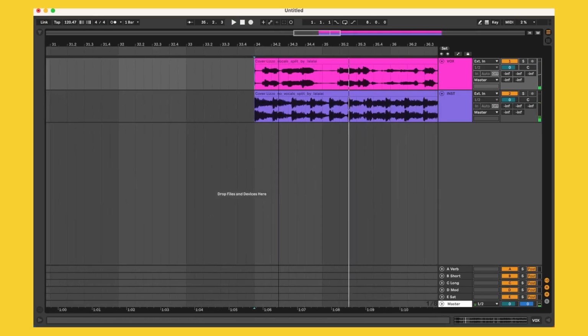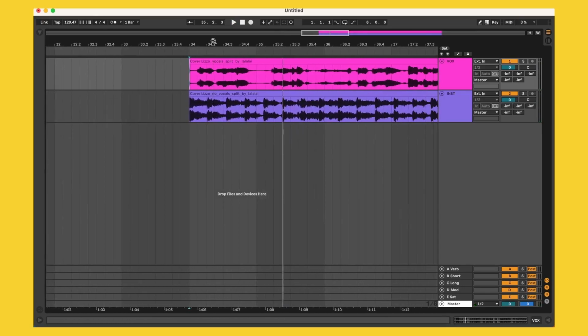Cool. So now the next thing we're going to want to do is actually warp these audio tracks, so that way we can adjust the tempo to anything we'd like instead of having to stick at the actual original tempo of the song. So if I turn on the metronome now, we can hear that it's wildly off. Turn up the music, turn down. So if you could hear the metronome in there, it's annoyingly off.